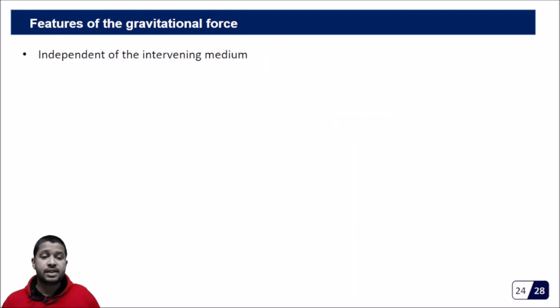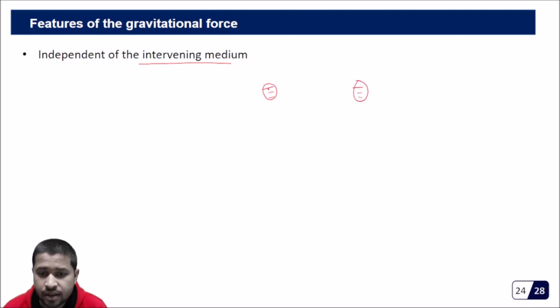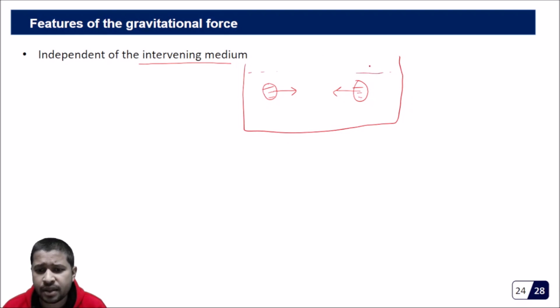Okay, the next property is that it is independent of the intervening medium. That means, for example, this is a mass and this is a mass. They are attracted because of gravity. Now if I take some kind of a beaker and fill this with some liquid, then the force will still be the same.